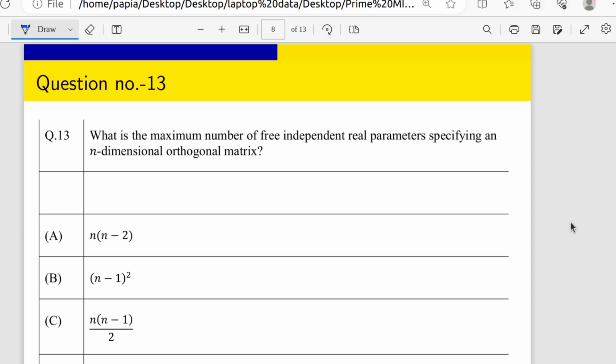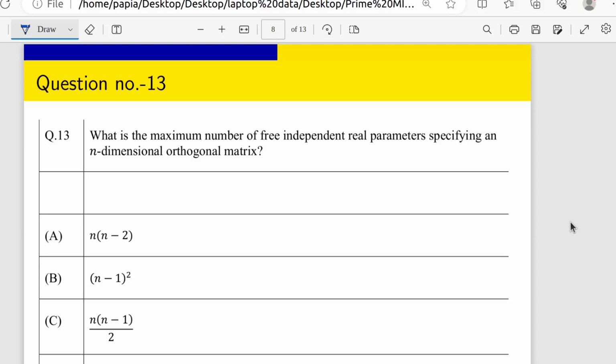What is the maximum number of free independent real parameters specifying an n-dimensional orthogonal matrix? And there are four options: n into n minus 2, n minus 1 whole square, n into n minus 1 by 2, n into n plus 1 by 2. So what will be the answer for that?